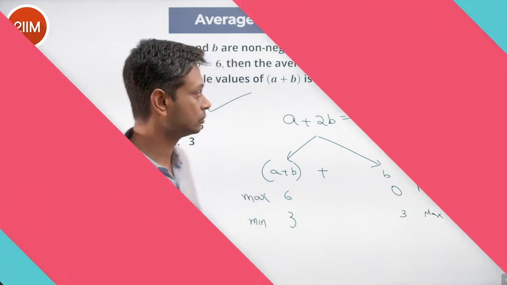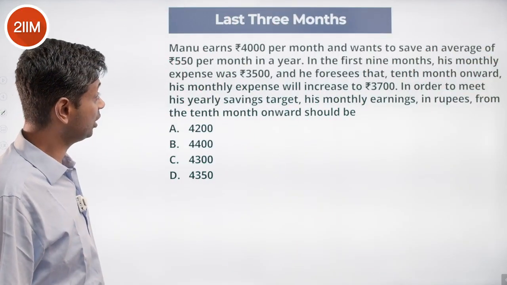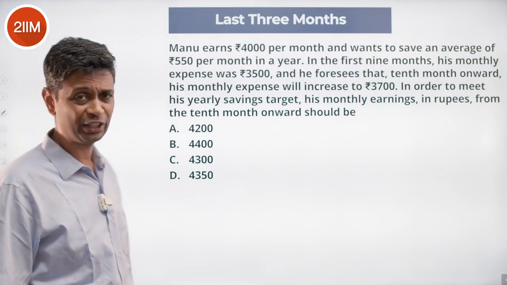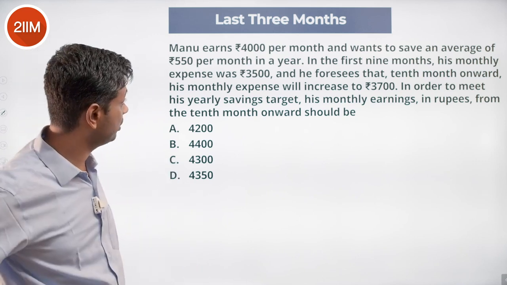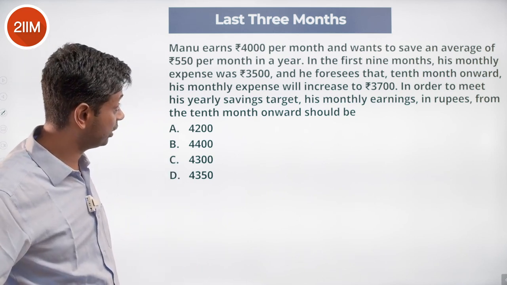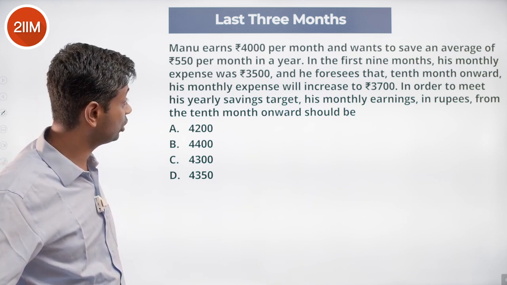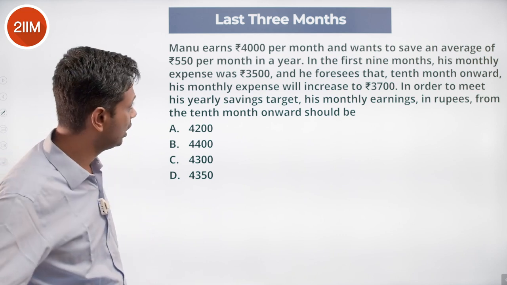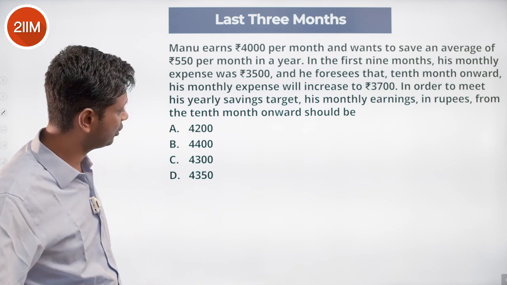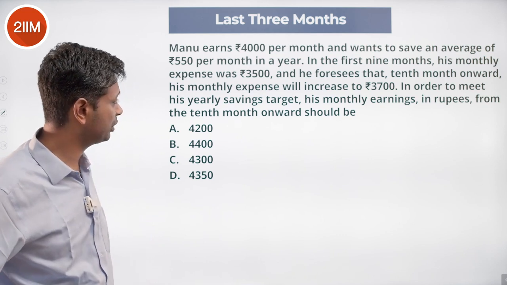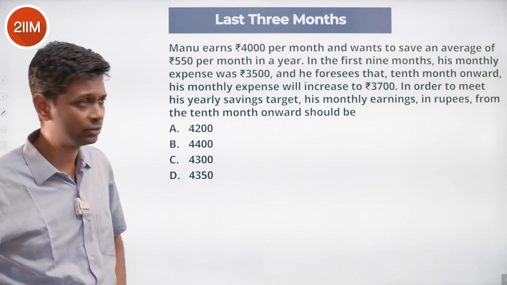Done. Through. Manu earns 4,000 per month and wants to save an average of 550 per month in a year. In the first 9 months, his monthly expense was 3,500 and he foresees that from the 10th month onwards, his monthly expense will increase to 3,700. In order to meet his yearly savings target, his monthly earnings in rupees from the 10th month onward should be. Nice.